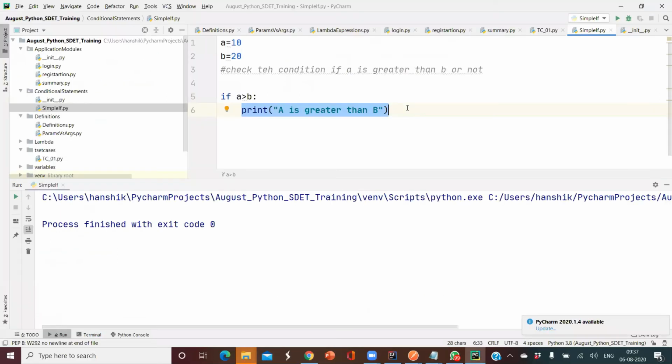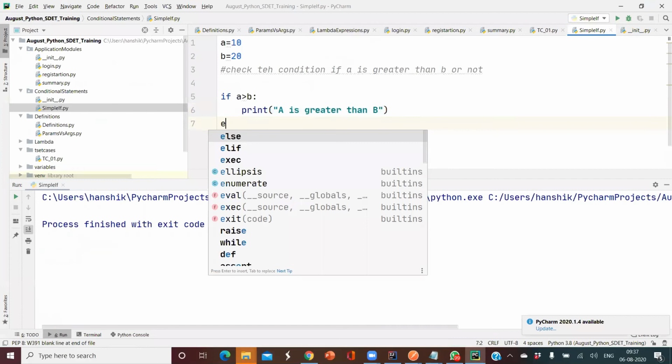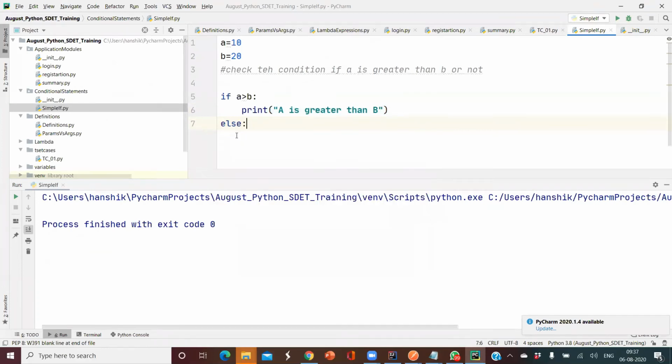So how can we do that? Very simple. Bring your cursor to the indentation of your if and write your else here. Then write print "A is not greater than B".